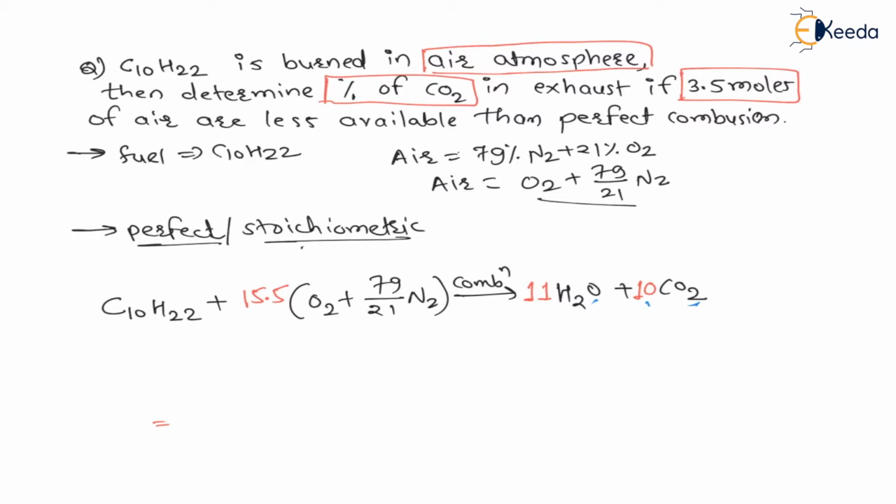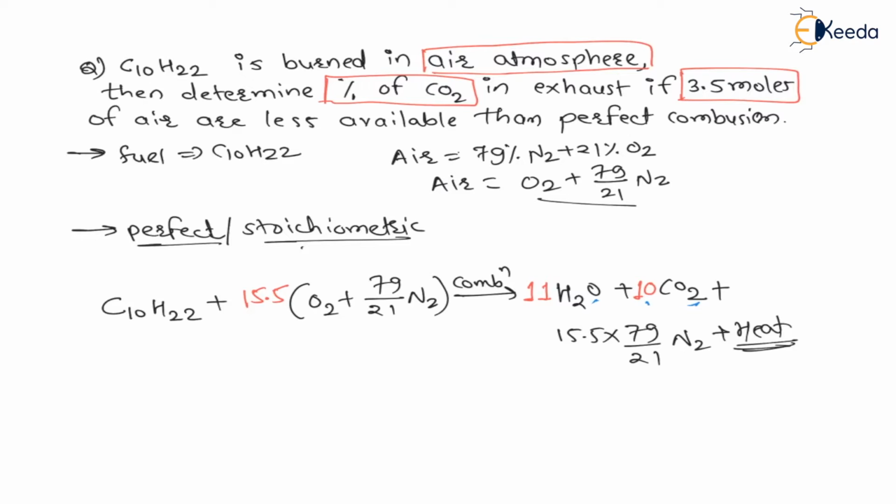So, my dear students, during this combustion, see, nitrogen is a non-reacting element. Nitrogen does not react with anyone. That we have already seen in theory. Right. So, here, how many nitrogens are there? Here, 15.5 into 79 by 21 nitrogens, they will come out as it is. Therefore, total nitrogens are 15.5 into 79 by 21 N2, which will come out as it is. And during the reaction of hydrogen with oxygen, during the formation of water, a large amount of heat is released. This heat will be the heat supplied to the engine, right?